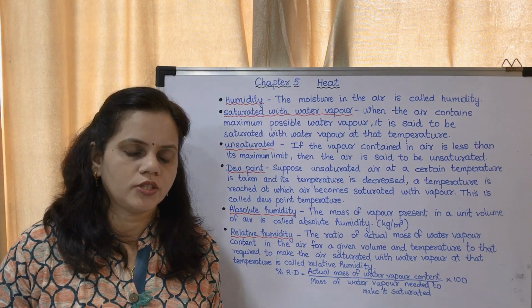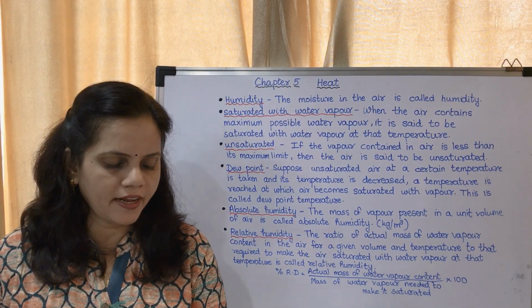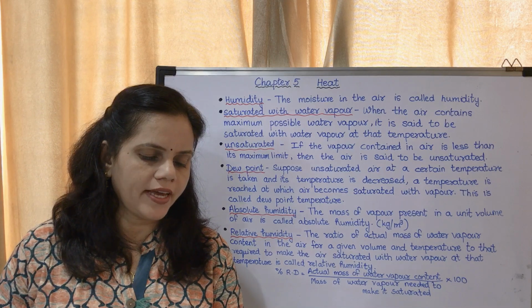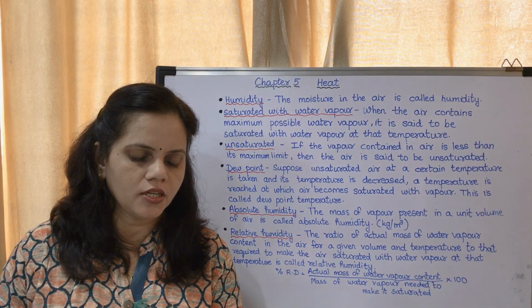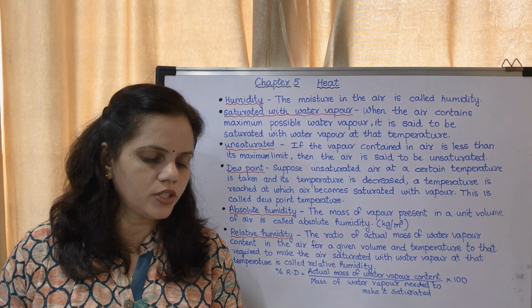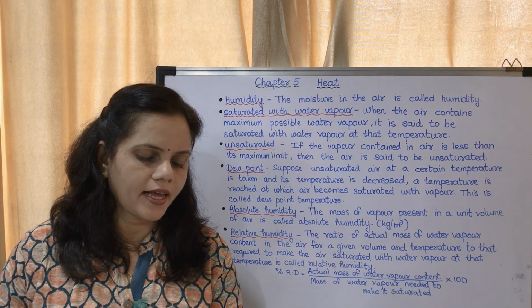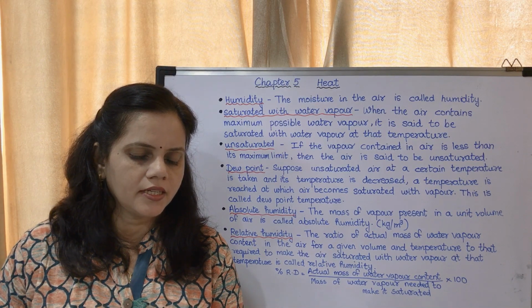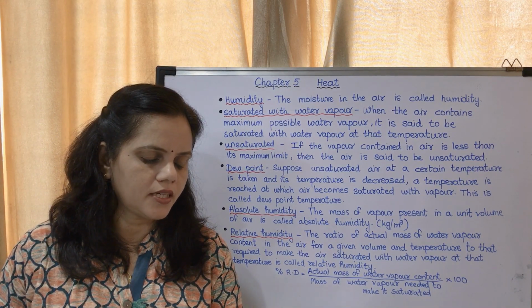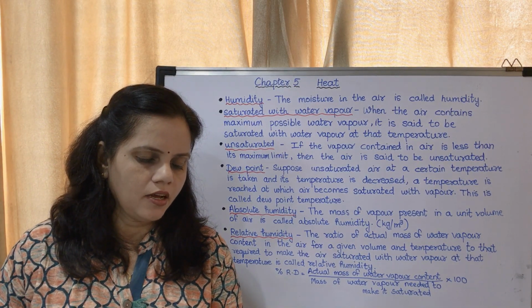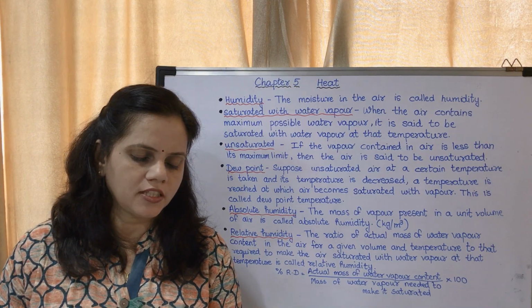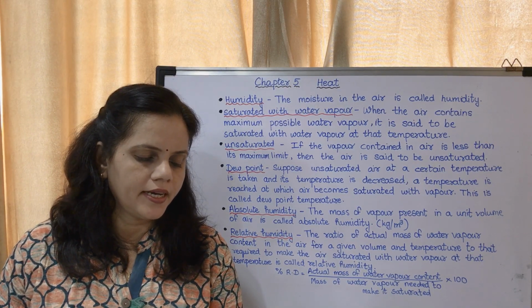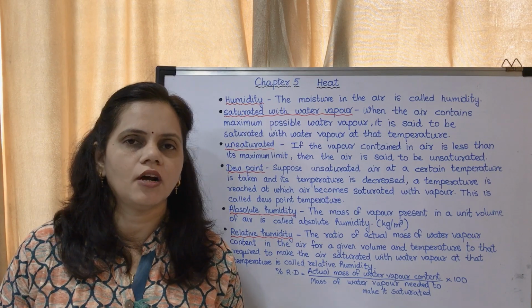Now we may move on to the next paragraph. For a given volume of air at a specific temperature, there is a limit on how much water vapor the air can contain. If the amount exceeds this limit, the excess water vapor converts into water droplets. When the air contains maximum possible water vapor, it is said to be saturated with water vapor.